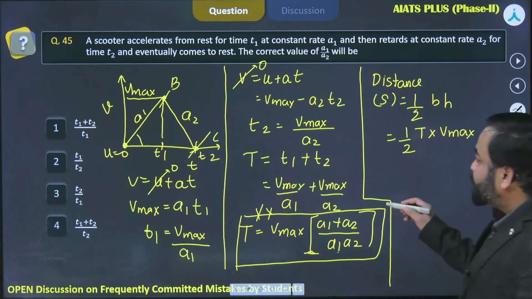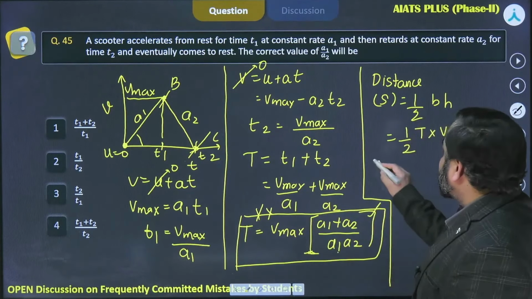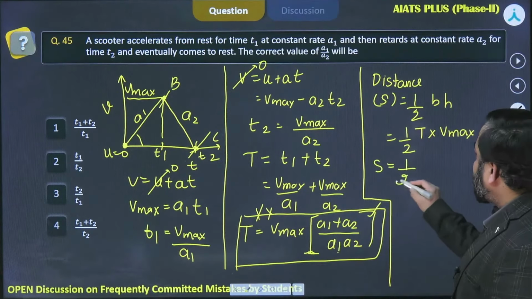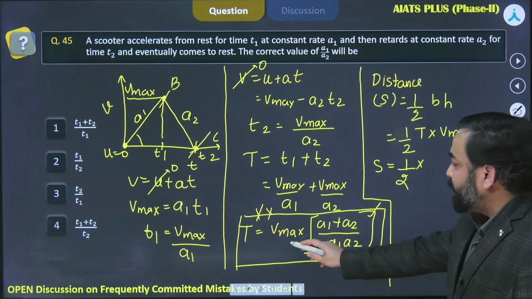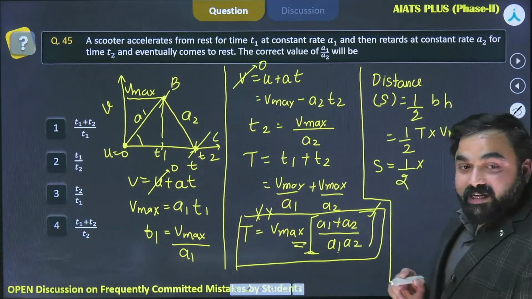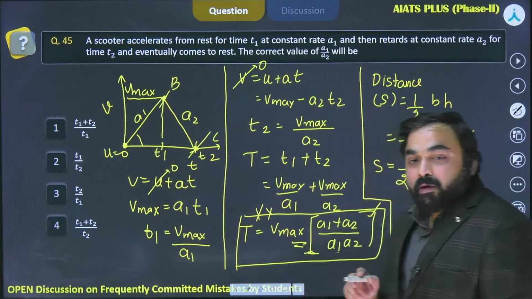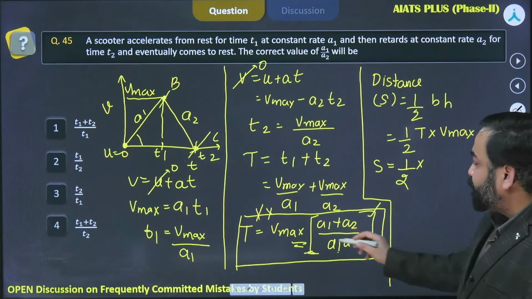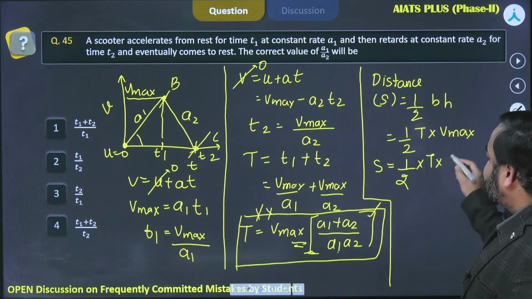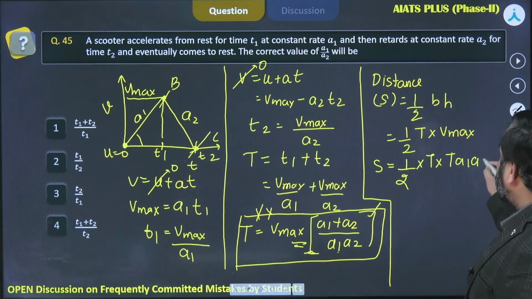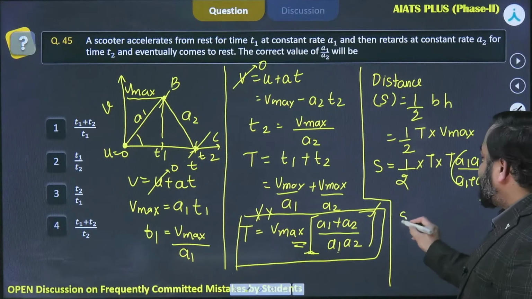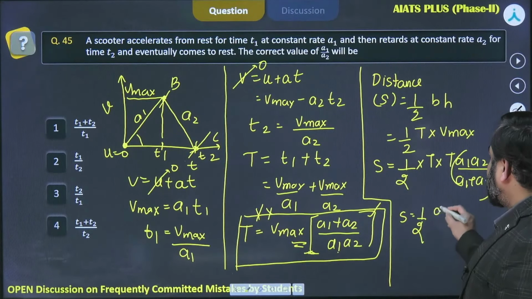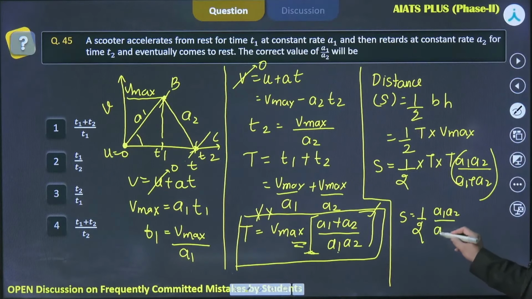So we can substitute the expression for total time here. Total distance will be half into, what we are doing is simply finding the expression for distance in terms of time first. So Vmax we can substitute as T A1 A2 over A1 plus A2. Now this distance will be equal to half of A1 A2 over A1 plus A2 into T square.